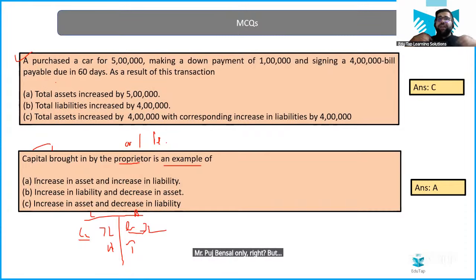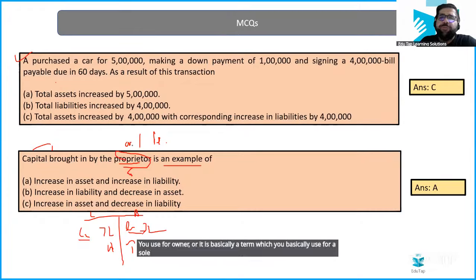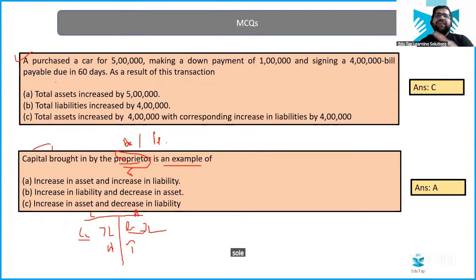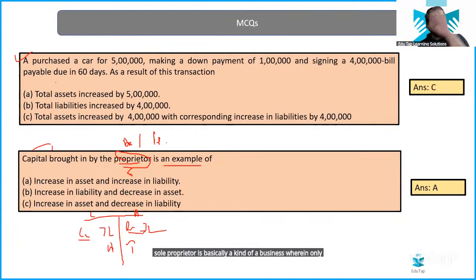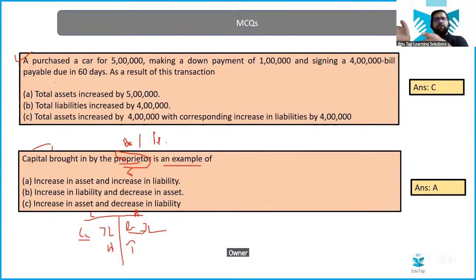But if today, let's say Lenskart is available on the stock market, I know it is not available, but let's say it is, I will go and purchase the shares of Piyush's company and I will call myself the owner. Indeed, I am an owner, but not a promoter. Proprietor is a term you use for owner, or basically for a sole proprietor. A sole proprietor is a kind of business wherein only one person controls everything. Simple. But right now you just have to remember, owner is different, promoter is different.